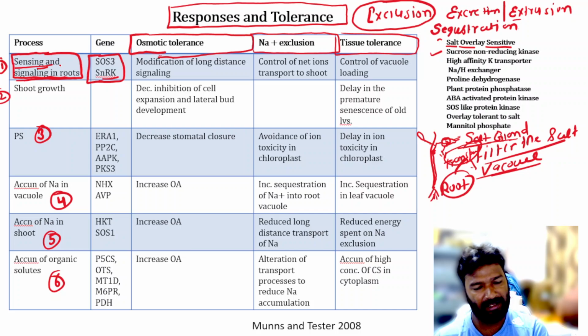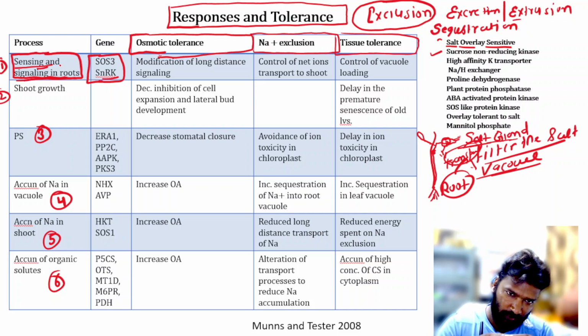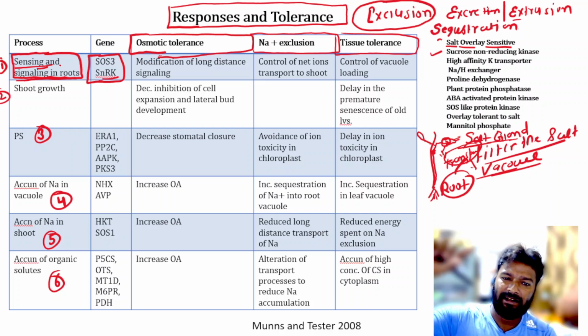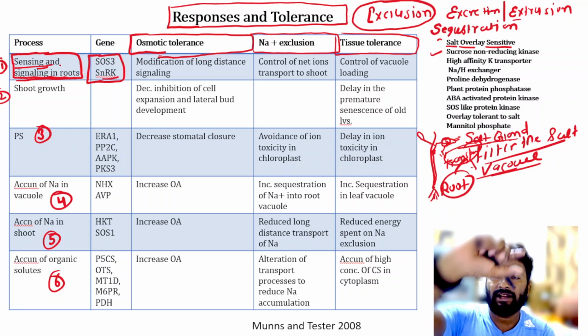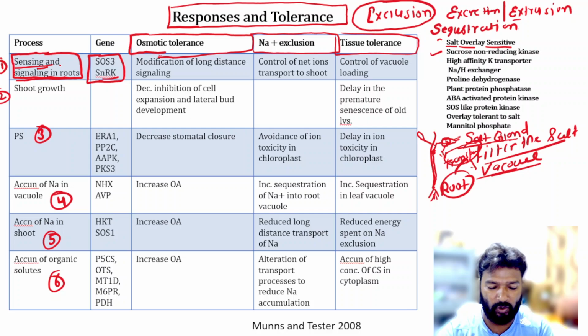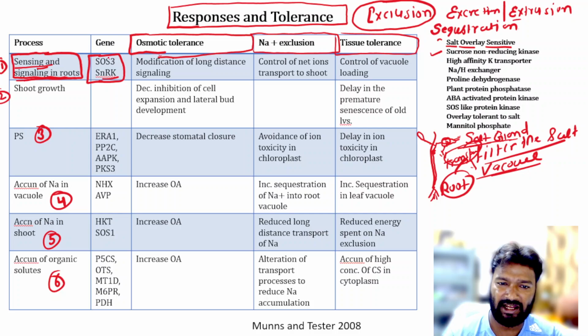Clear? The first process is when the salt comes to the roots, the roots sense it first, then send the message and signaling to the shoot portion. So for this two genes are involved, SOS3 and SNRK. SOS3 is salt overlay sensitive, SNRK sucrose non-reducing kinase. Okay, so these are the two genes.